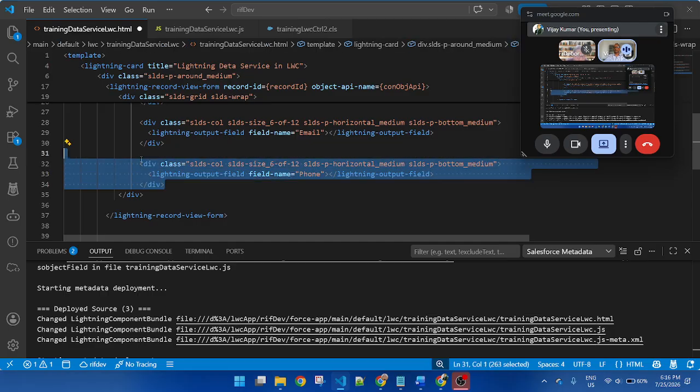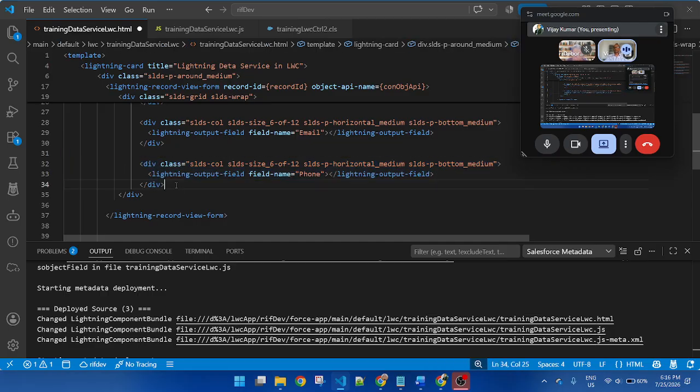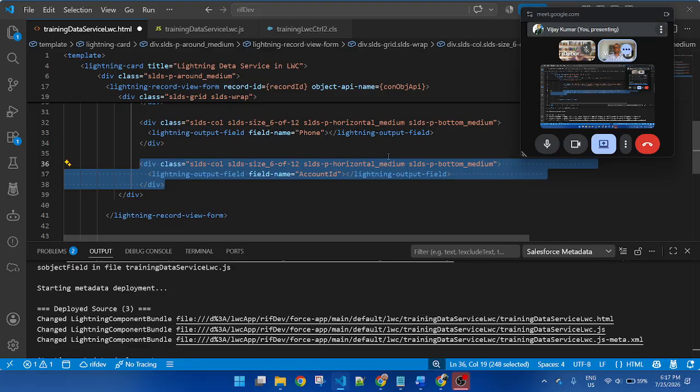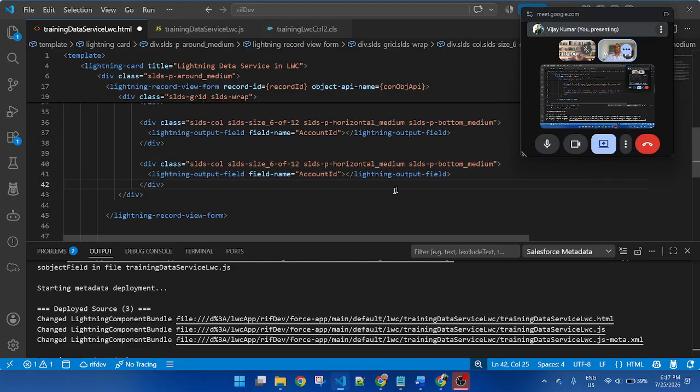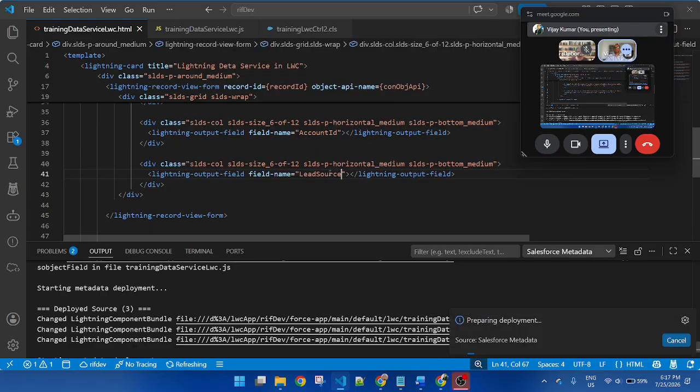Simply, if you want to display a picklist value and account ID, only pass the field name. Account ID, and picklist value like lead source. Save and apply the code.